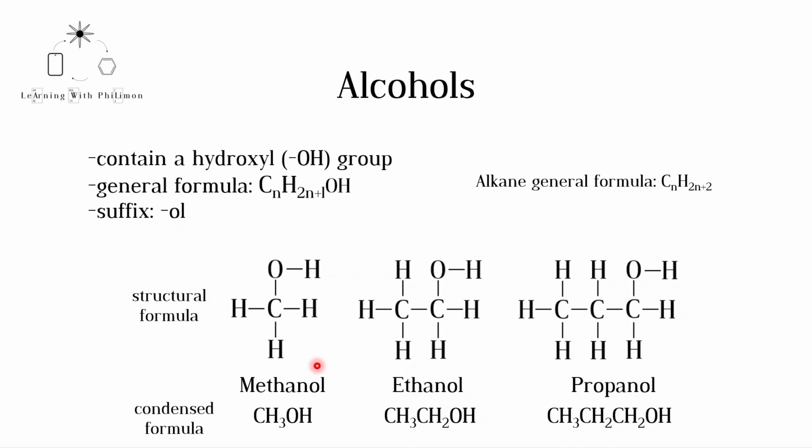Instead of showing the molecular formula, I have written the condensed formula, which shows the atoms in order as they appear in the structural formula. For example, in propanol, we have a CH3 group, followed by two CH2 groups, and an OH group. Using a condensed formula makes it very clear that an OH group is present and that the molecule is an alcohol. Now let's see how alcohols are formed.